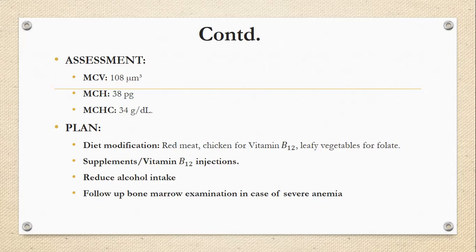What is the plan? First of all, we go for non-pharmacological modification, that is diet modification. We increase the intake of red meat, chicken, and leafy vegetables. We might give folic acid supplements. If the patient is unable to absorb the supplements, we can also give injections. Then, obviously, we'll try to reduce the alcohol intake. And if there is severe anemia, we might also have to consider bone marrow suppressants. So, bone marrow examination is recommended. That's all. Thank you.